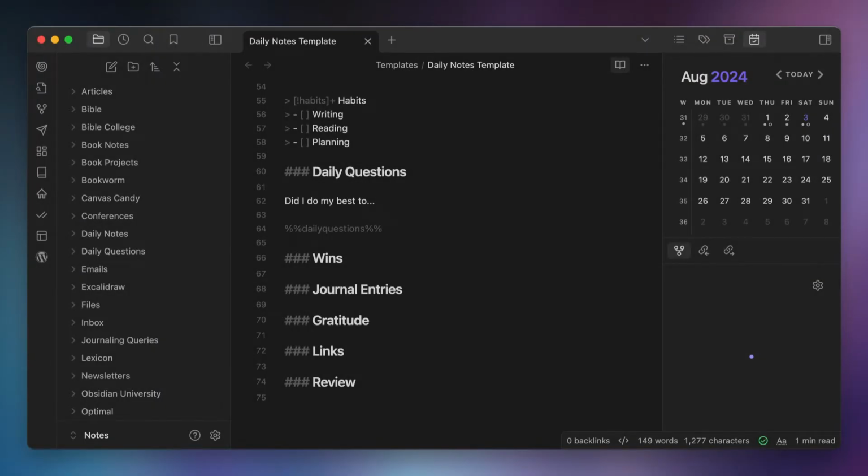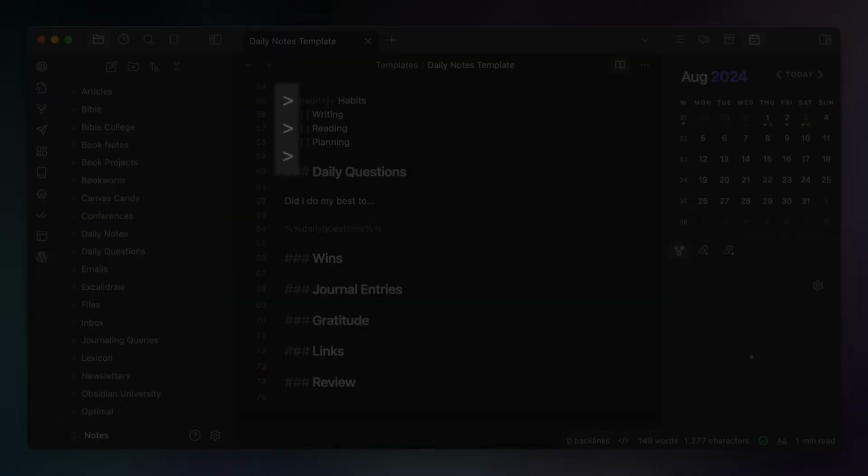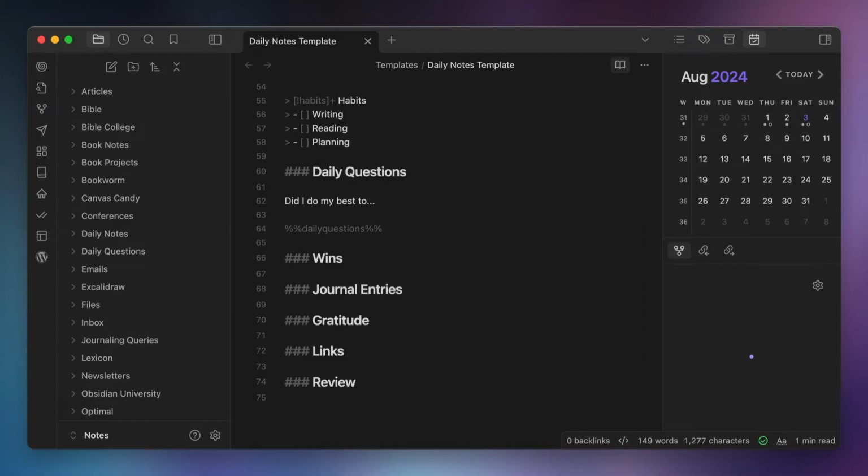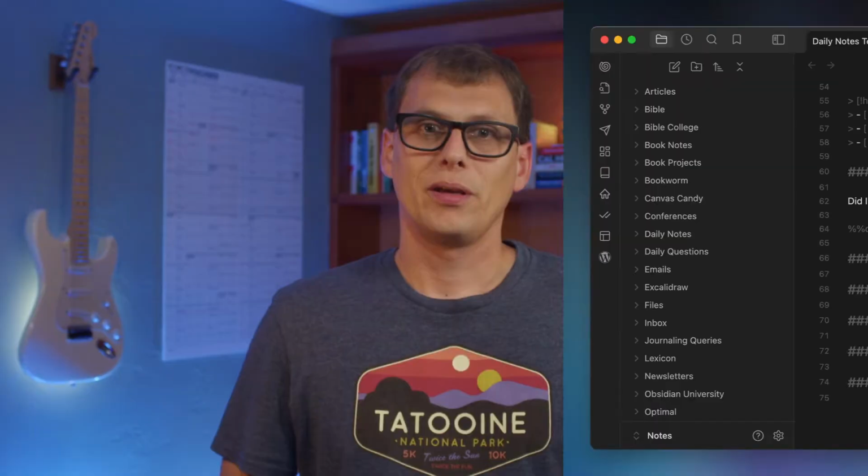And that's the text that will appear at the top of the callout in our daily note when we create it. Now, to nest the tasks inside the callout, all we need to do is add a greater than character and a space on each line below that we want to include in the callout. There are 3 tasks here on 3 separate lines, so each line has to have the greater than character and space added, otherwise the task will just appear outside the callout. Now the first line that doesn't start this way tells Obsidian this is where the callout should end. Okay, so that's how the callout works. Now let's go look at how we set up this custom callout.